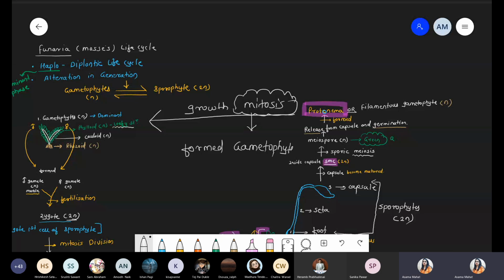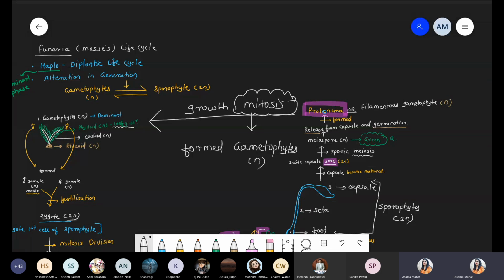They form gametophytes, and you know very well gametophyte bodies are haploid in nature. So remember this point. Mitosis एक ऐसा process है, unique process है. The mitosis process can occur in a diploid organism, and it occurs in a haploid organism, right? Because what is the main purpose of mitosis division?